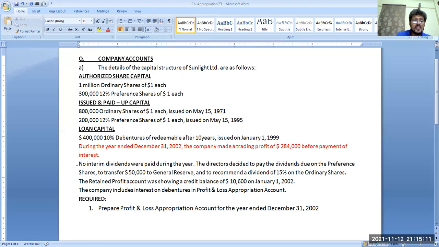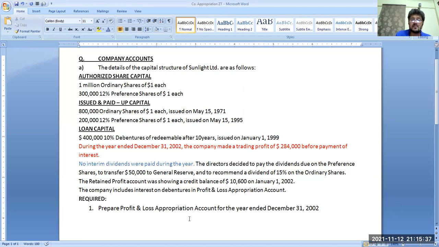Okay. No interim dividends were paid during the year. Got it? No interim dividends were paid during the year. The directors decided to pay the dividends due on the preference shares, to transfer 50,000 to general reserve, and to recommend a dividend of 50% on the ordinary shares. The retained profit account showed a credit balance of 10,600 on January 1st, 2002.